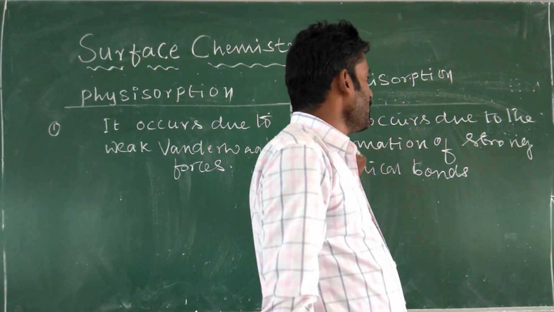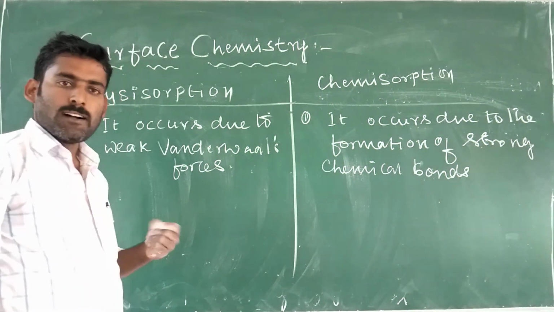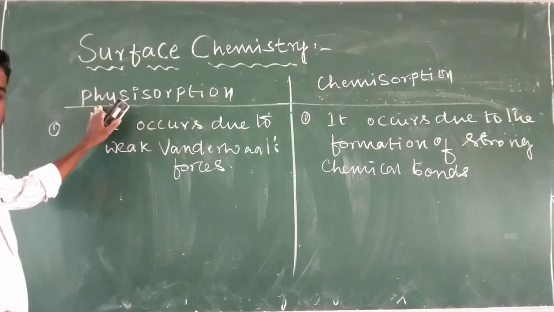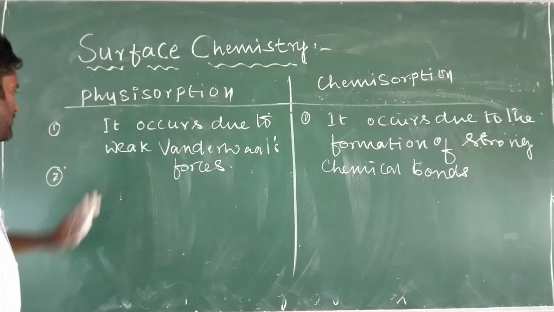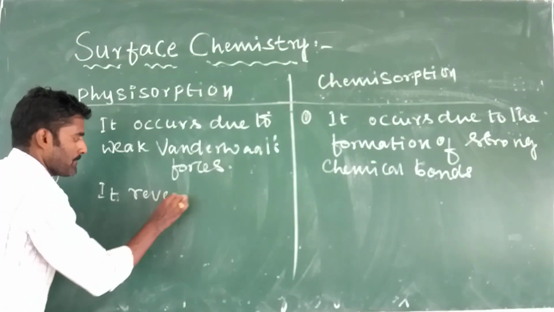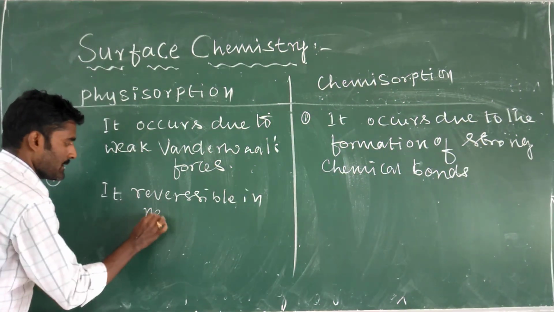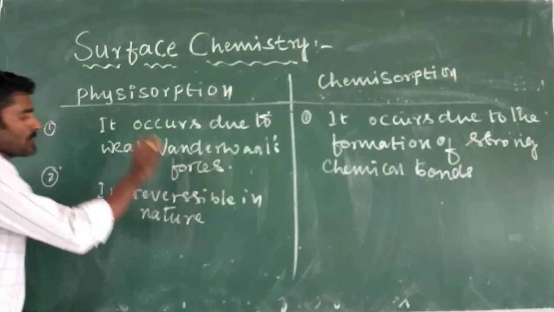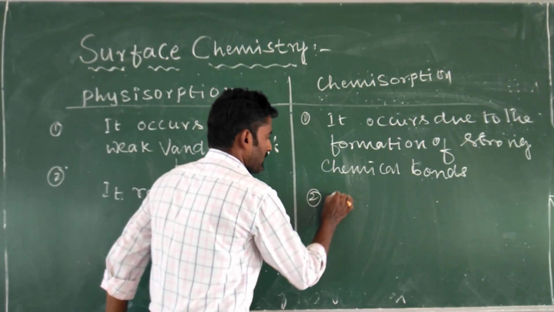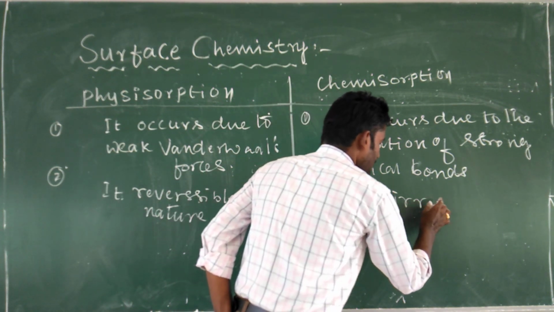Chemisorption occurs due to the formation of strong chemical bonds between adsorbent and adsorbate. Second point: physical adsorption or physisorption is reversible in nature. Physisorption is always reversible. Chemisorption is irreversible in nature.